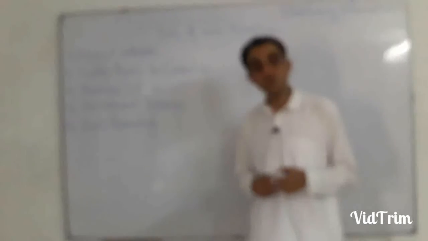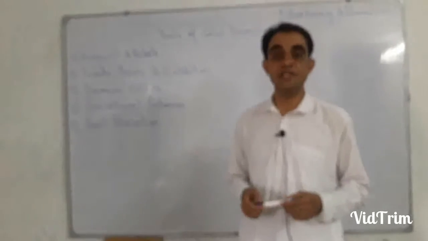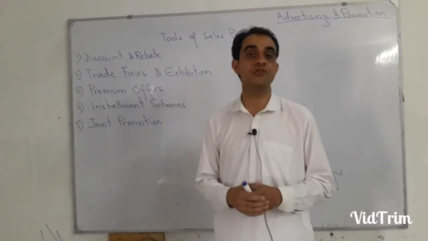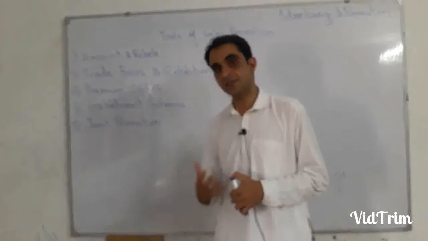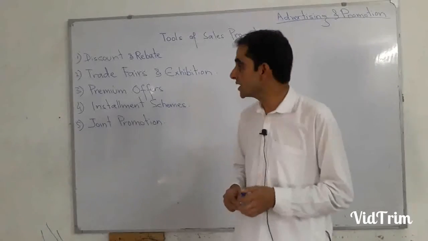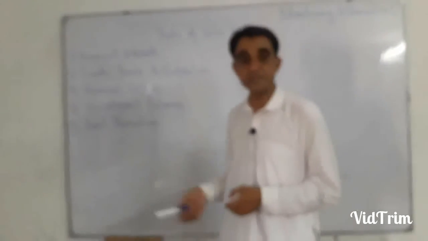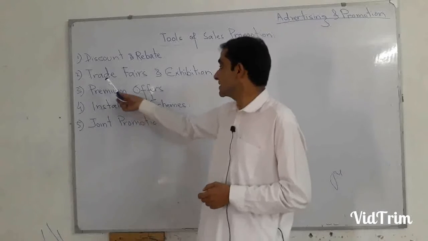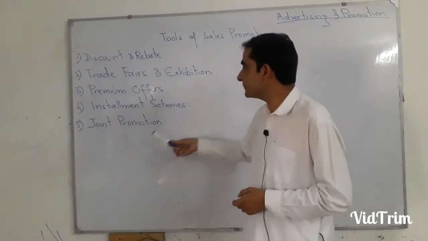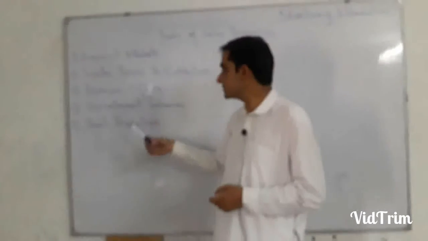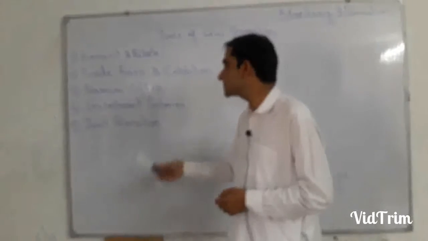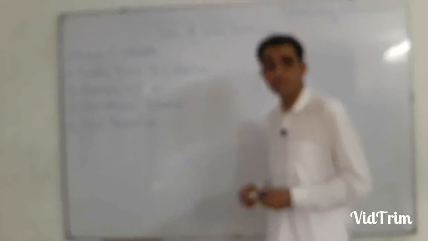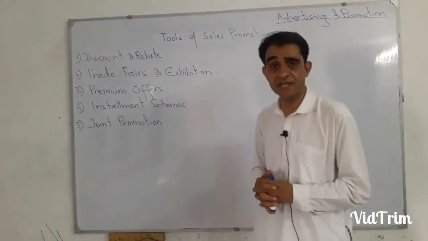So there are many more tools. Generally in the first semester we talk about only discount as the tool of sales promotion, but here we are discussing some advanced tools of sales promotion. So here there is a list of sales promotion tools. Number one is discount and rebate. Number two, trade fairs and exhibition. Number three, premium offers. Number four, installment schemes. Number five, joint promotion. So now let's discuss them one by one.